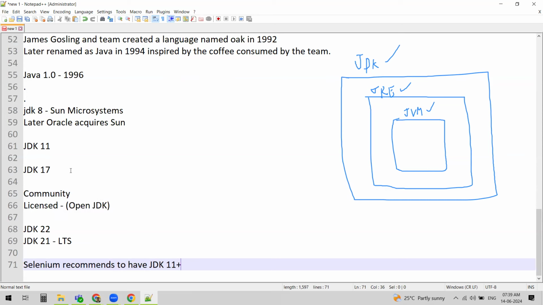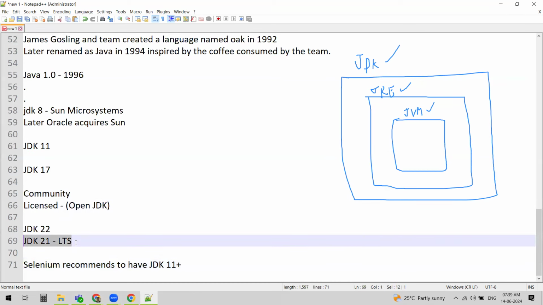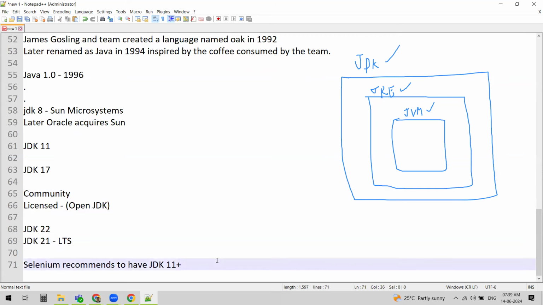This was not the case with earlier Selenium versions. You could even install JDK 8, but with the latest versions of Selenium, Selenium recommends JDK 11 plus. So any version above 11 can be installed when we are working with Selenium. We are going to install the latest version, JDK 21 anyway.